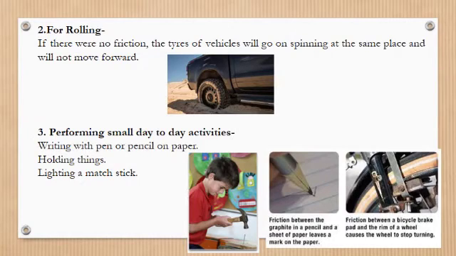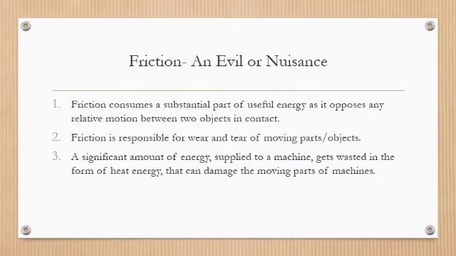Now, friction as an evil or nuisance, meaning disadvantages of friction. Friction consumes a substantial part of useful energy available to us. You know that more energy is required to move an object, so it is wastage of energy, because friction opposes motion between two objects in contact and our energy gets wasted.